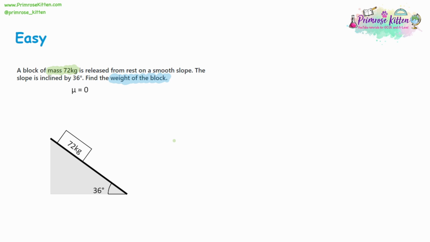So there's 2 things here. Firstly, mass and weight are not the same thing. Mass, you can think of it as all the stuff that makes up the object, whereas weight, how heavy it is, also involves gravity. So you have to include gravity with weight.